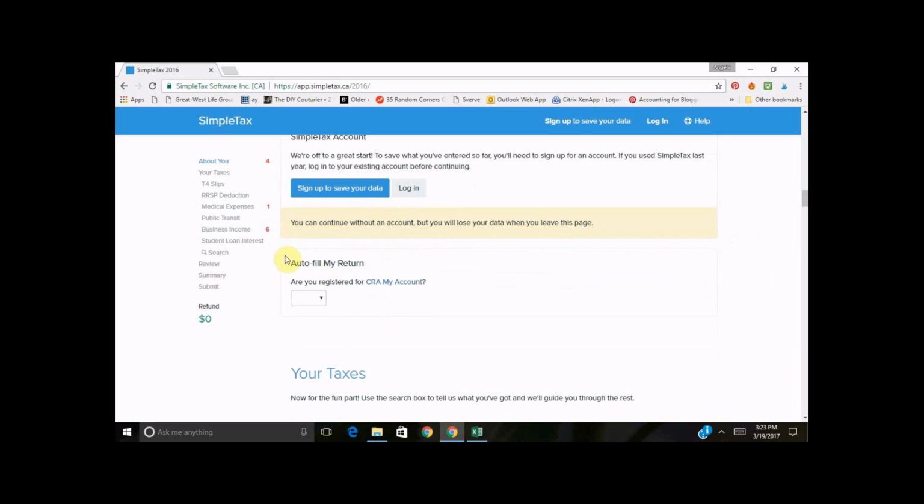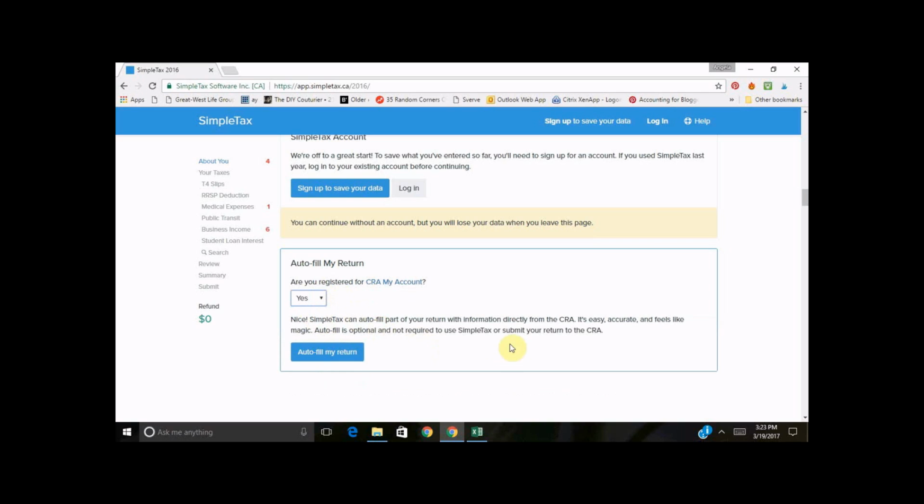And this is really neat. So this is autofill my return. If you have a CRA My account, slips, so your T4 from your employer, if you have investments or RRSP contributions, a lot of that gets filed online with the CRA. So what you can do is, if you have a My account, you would hit yes.